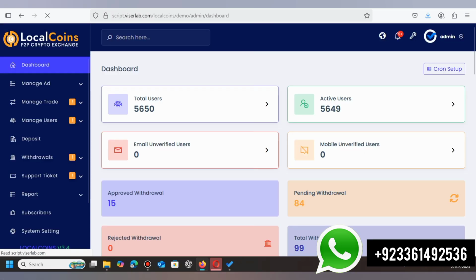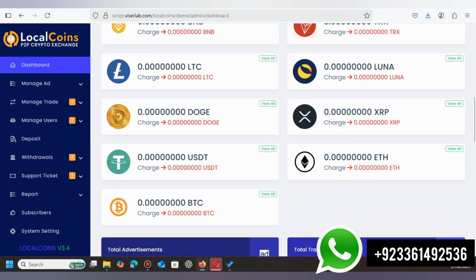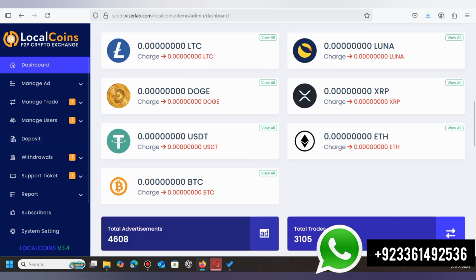So this is our admin login. Our admin dashboard has opened successfully. Here at the top you can see total users, active users, email unverified users, and mobile unverified users. And from here you can control each and everything that you want. You can approve the deposits of the users as well.